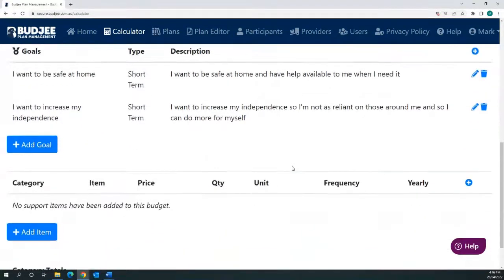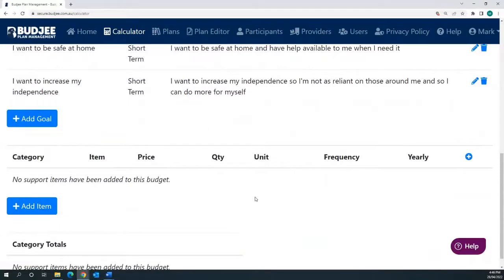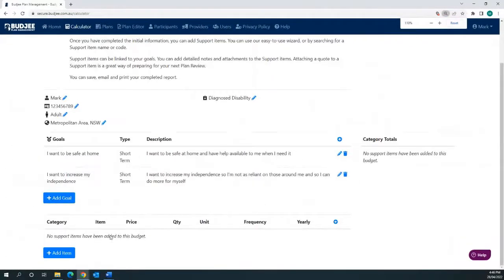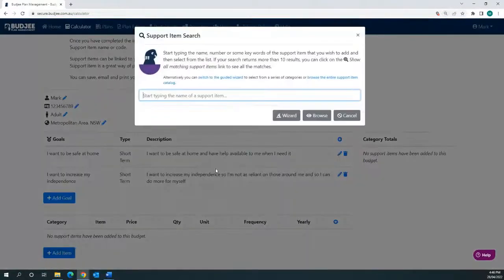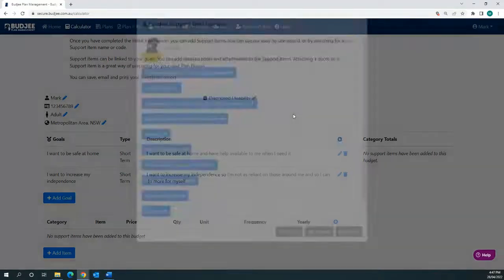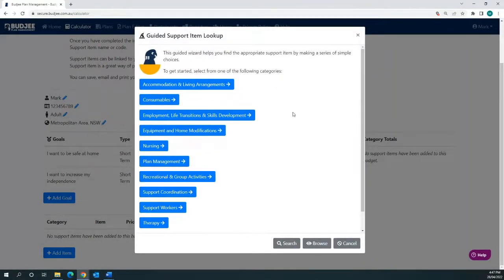So now that I've set my goals, I can get straight into adding support items. Now, the best way to do this is to go into our pricing wizard. Now, the way this works is that we've got 10 different categories that we've classified the NDIS price guide into so that you can find intuitively exactly the pricing of the code that you need.